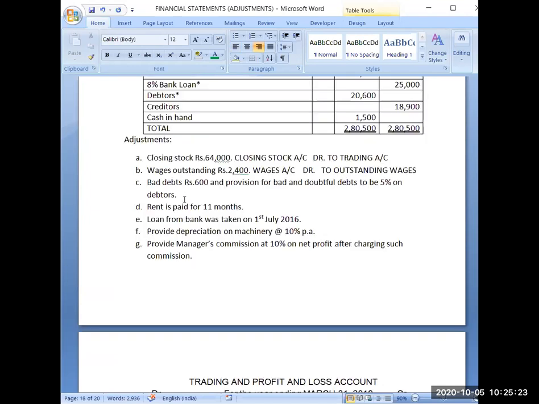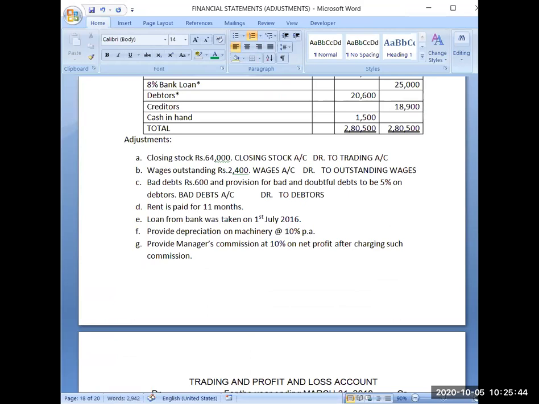Now the third adjustment, bad debts rupees 600. So first journal entry will be bad debts account debit to debtors account. Whenever bad debts are there, my debtors will get reduced.